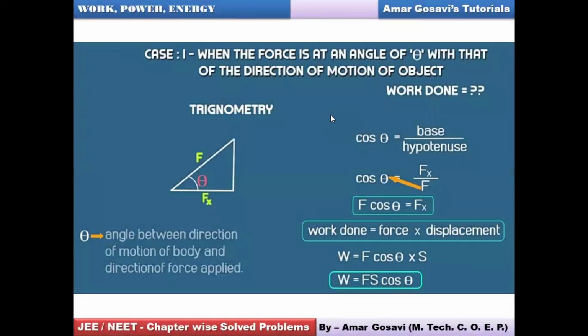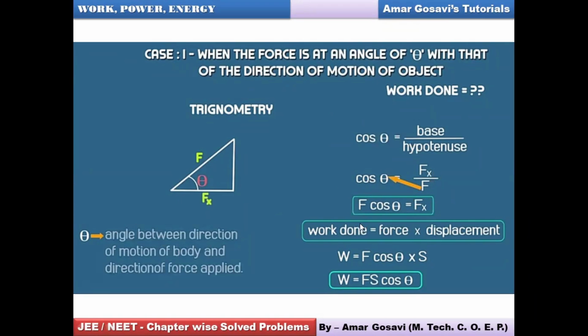Okay, case 1. We were talking about what the work done is. If this is the direction of force, it's making angle theta with the x-axis. So theta is the angle between the direction of motion and the direction of force. We know cos theta is what? Based upon the hypotenuse, cos theta will be Fx upon F. So Fx will be F cos theta.